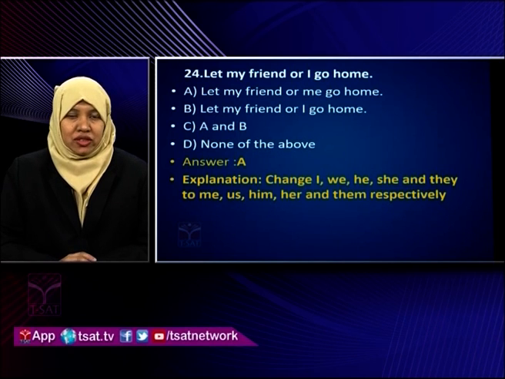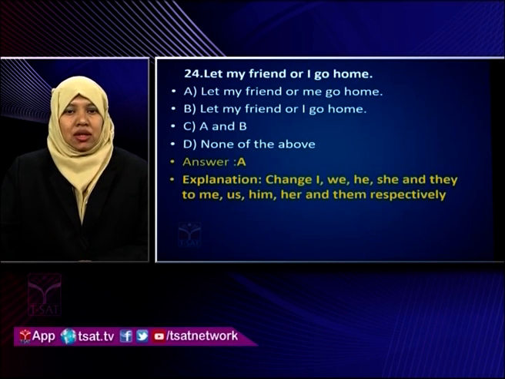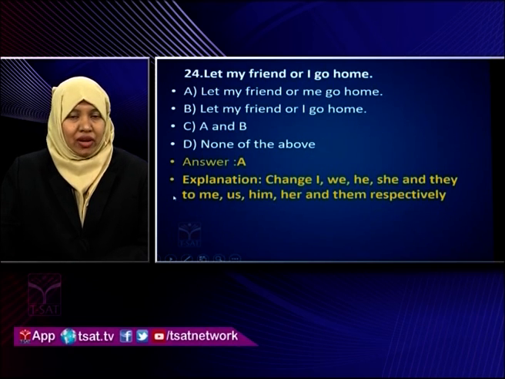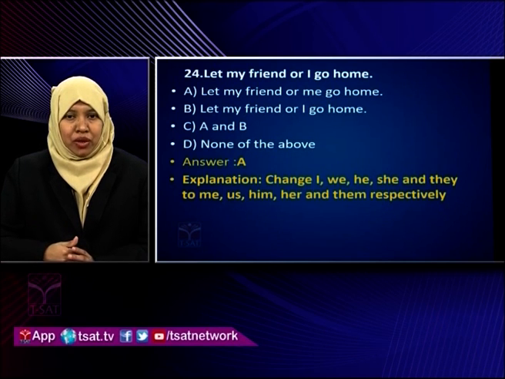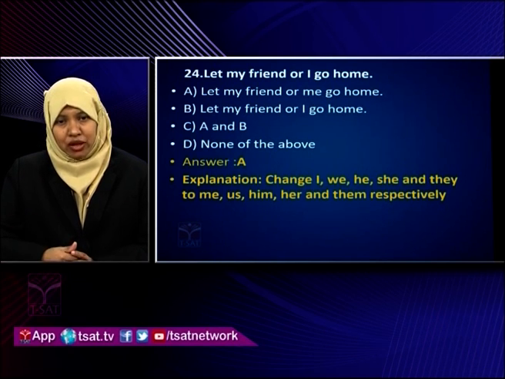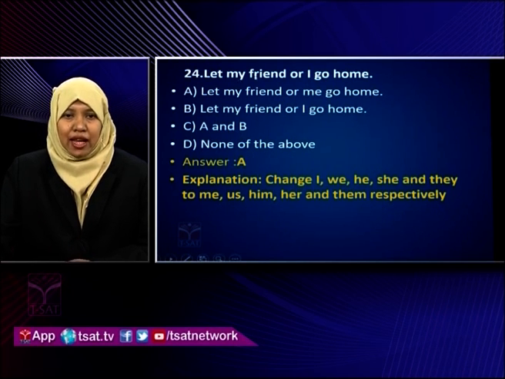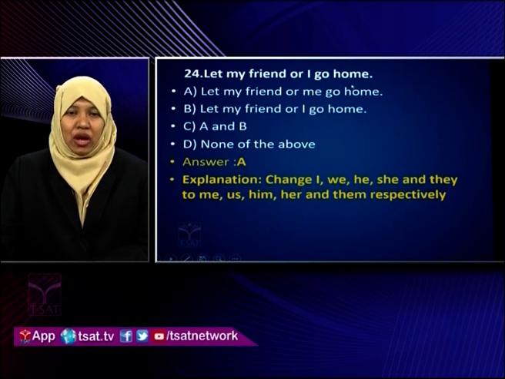Again, remember the rule of changing the usage of pronouns. Change I, we, he, she and they accordingly. Whenever I or we, he or she or they is there, you have to change it. I will change to me, we will change to us, he will change to him, she will change to her. So in this sentence, let my friend or I go home is wrong. You have to change I to me. So the correct option is A. Let my friend or me go home. Here I is wrong. Change it to the suitable pronoun, me.